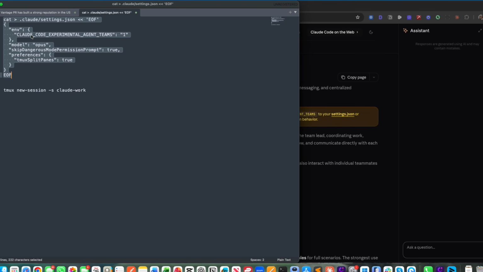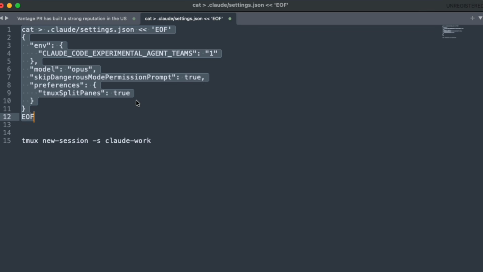So we are going to enable Claude Code experimental agent teams. One means enabled. We're going to set the model to Opus. And under preferences, we are going to make sure that tmux split panes is true.